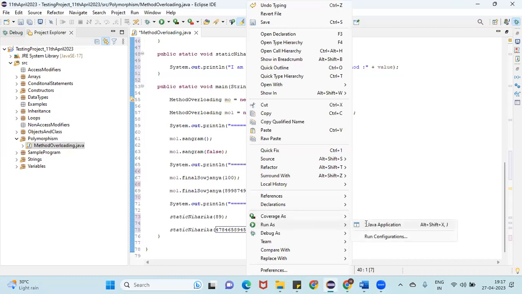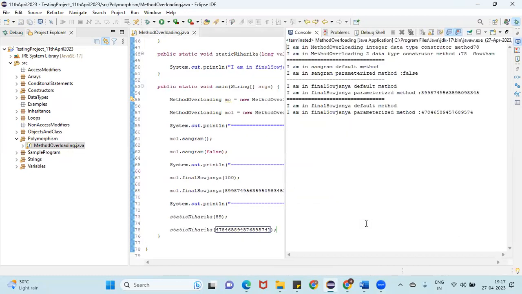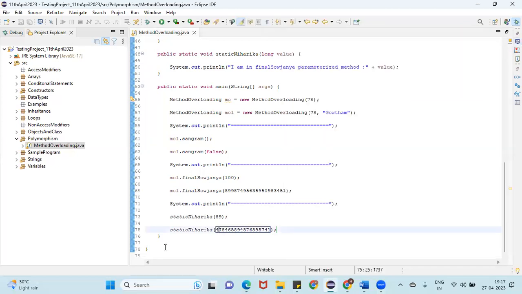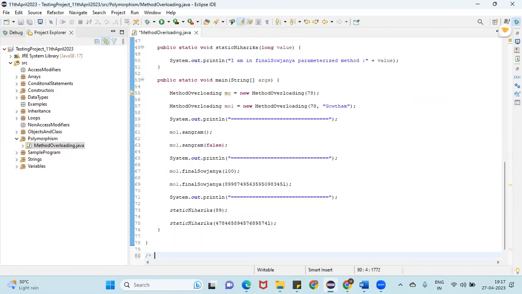Let me execute. Are you able to see the output? Are we able to overload all the methods, or are we facing any issues? We haven't faced any issues, right? Each and every method is working fine. Yes, ma'am. If you have any questions on method overloading, you can ask, guys.